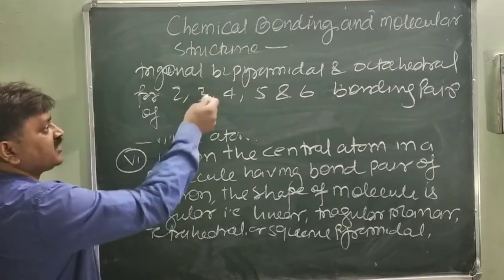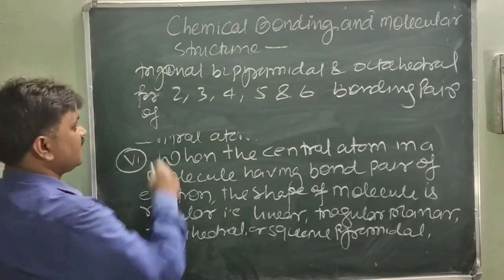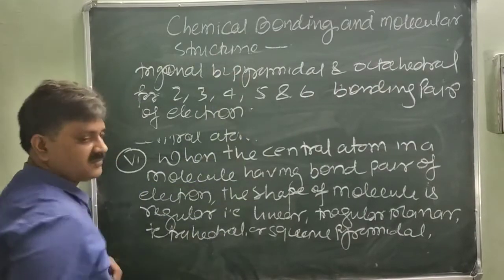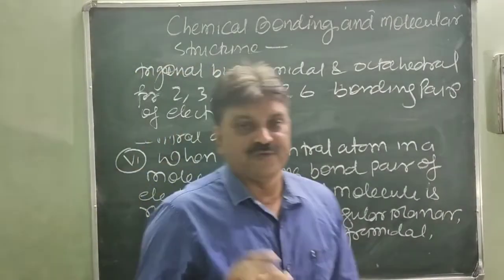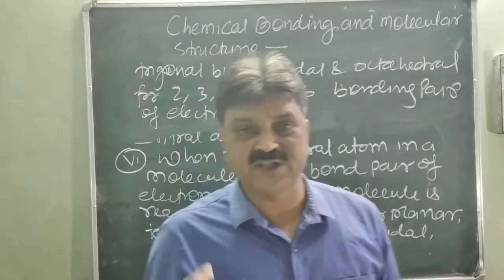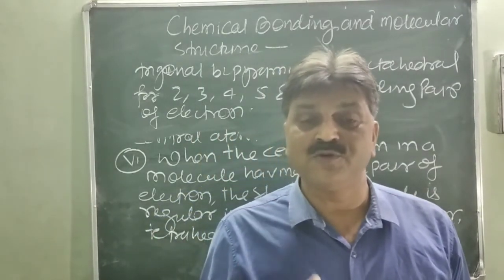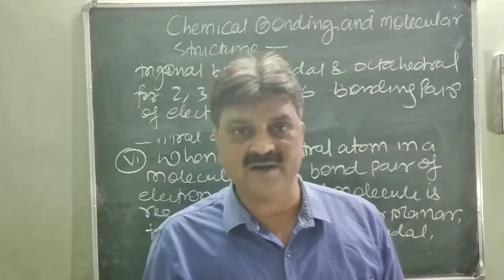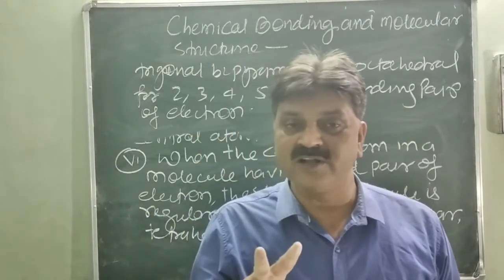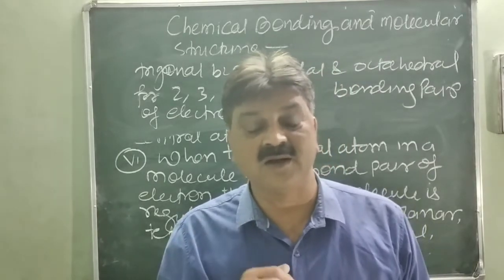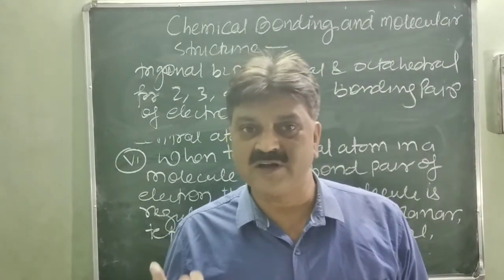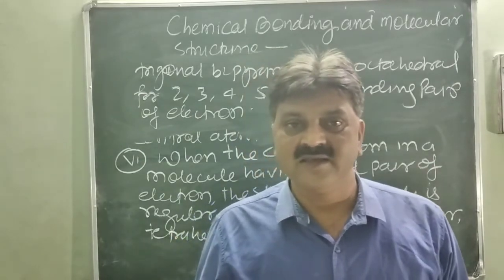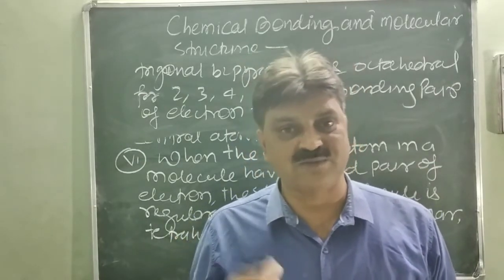This is a very important postulate of the valence shell electron pair repulsion theory. Are you clear? When the central atom has only bonding pairs of electrons, its shape would be regular. What would be the regular shape? If there are only 2 bonding pairs of electrons, the shape would be linear. 3 bonding pairs, the shape would be triangular planar. 4 pairs, it has the tetrahedral shape or the square pyramidal shape.